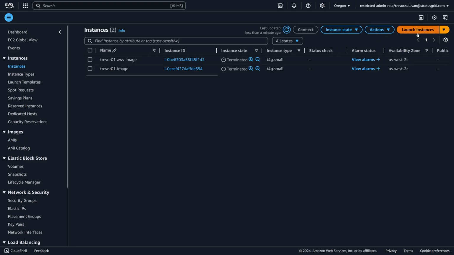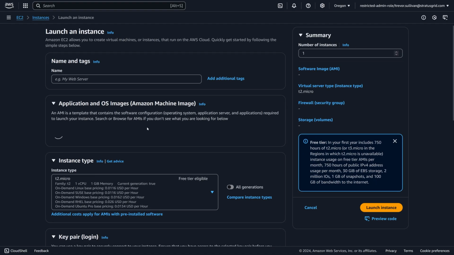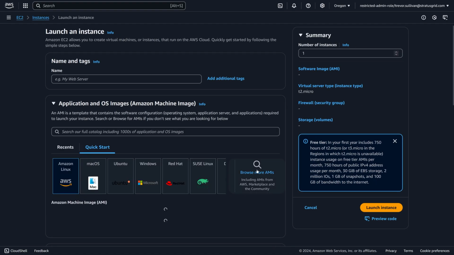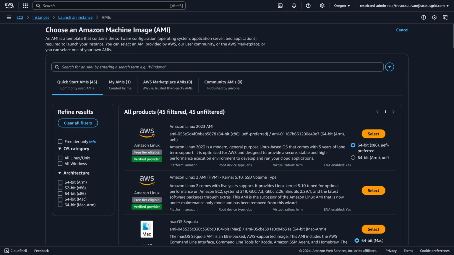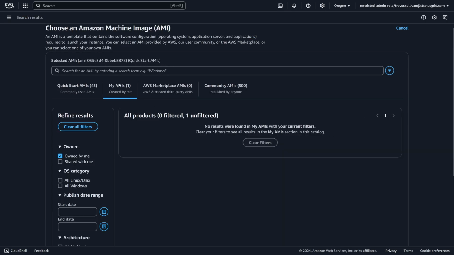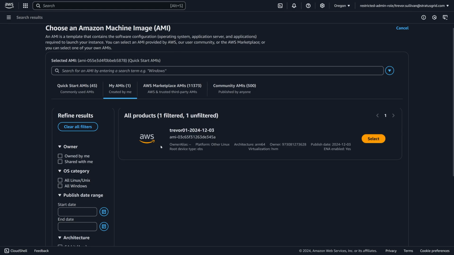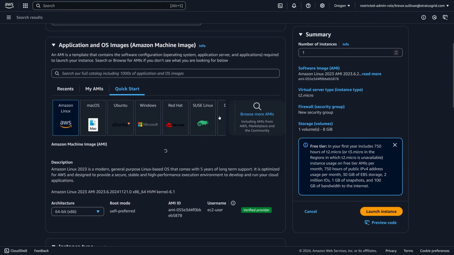So if I go over here to instances and say, hey, I want to launch an instance, then I can go to browse more AMIs. Then I can say I want to look at my AMIs. And if I uncheck owned by me, because remember, this is not owned by the current account, it's shared with the current account, so I have to uncheck owned by me, because me is the current account ID up here. This is owned by the 9730 account. So when I uncheck owned by me, that becomes visible. Then we can select that image, right?